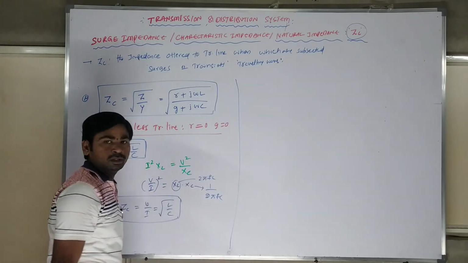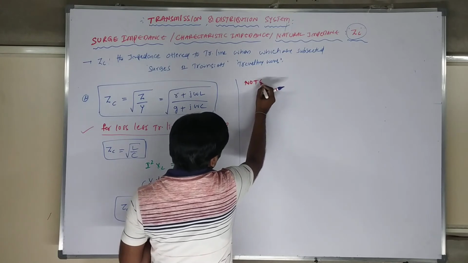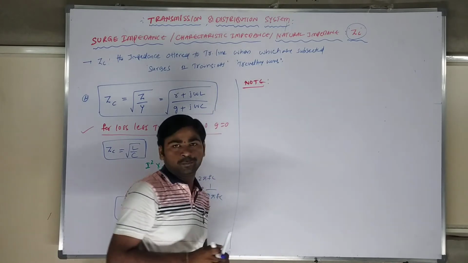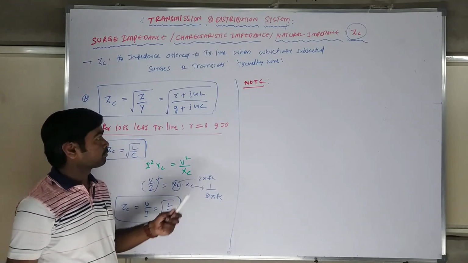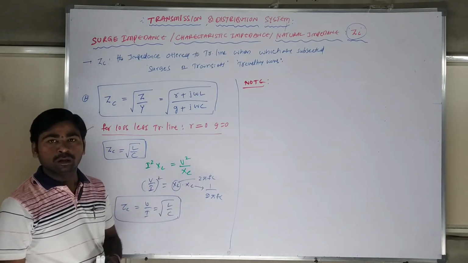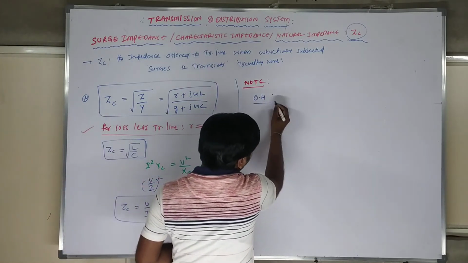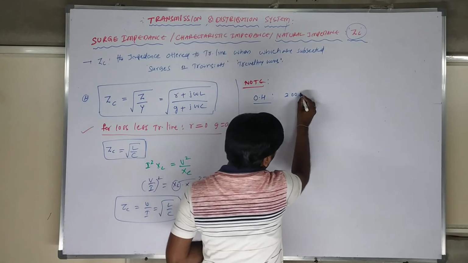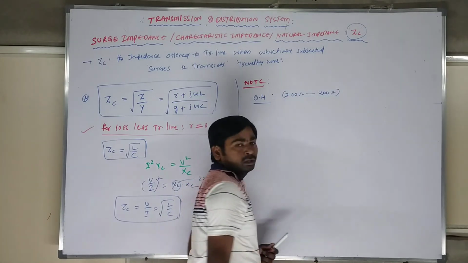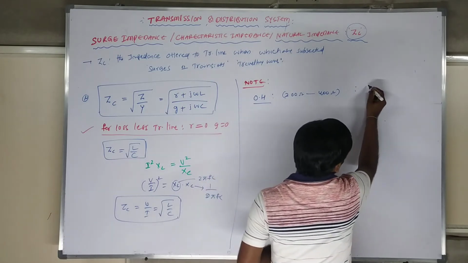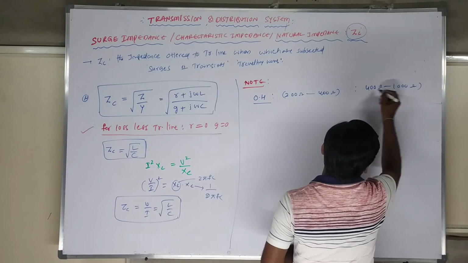There is one note point: in examination questions, surge impedance loading and surge impedance generally concern overhead transmission lines. The range of surge impedance for an overhead transmission line is generally 200 ohms to 400 ohms. For a specific value in an examination, 400 ohms to 1000 ohms, we can select the answer, no problem at all.